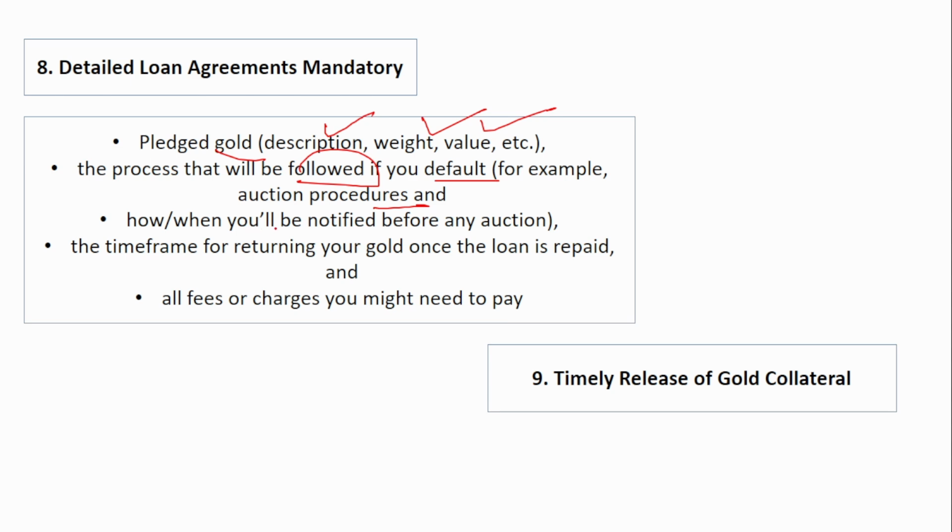And how or when you will be notified before any auction. So even if you fail to repay, even if the gold loan becomes NPA, the borrower should be informed about the auction when it is going to happen. Everything has to be mentioned to the borrower. Okay, that detail should also be present in the agreement. The time frame for returning your gold once the loan is repaid. You have paid the loan, okay, completely. You have paid the interest and the principal part completely, and you have also closed the loan.